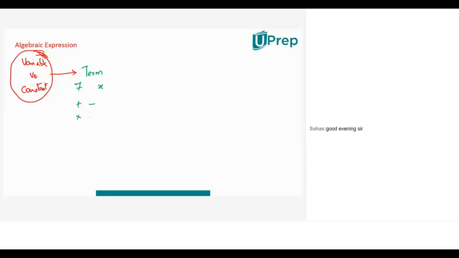Now these last three operations, multiplication, division, exponents, that means 7 into x, 7 by x, x by 7, 7 to the power of x, x to the power of 7. These 5 combinations are not separated by addition or subtraction, but are combined by either a multiplication operation, a division operation, or an exponential operation.